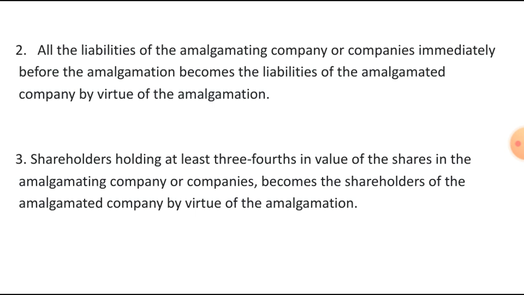The motive of giving this definition is that the benefits or concessions under the Income Tax Act 1961 shall be available to both the amalgamating company and the amalgamated company only when all the conditions mentioned in the said section are satisfied. Amalgamating company means the company which is merging, and amalgamated company means the company with which it merges or the company which is formed after the merger. However, acquisition of property of one company by another is not amalgamation.